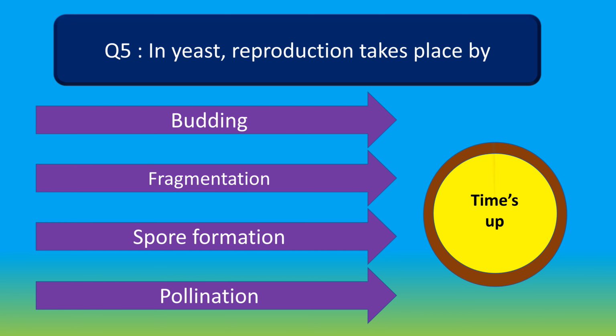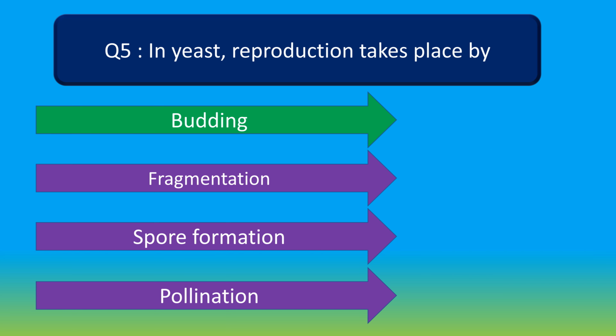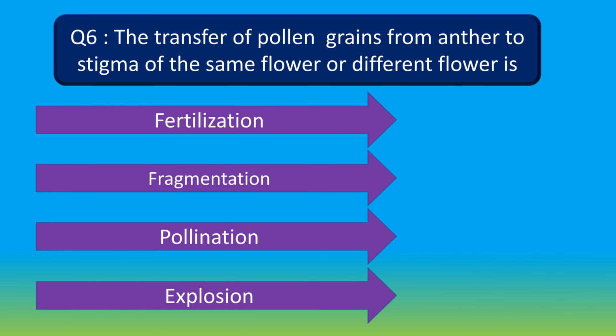Your time is up. And the right answer is budding. In yeast, reproduction takes place by budding. Moving to question number 6.